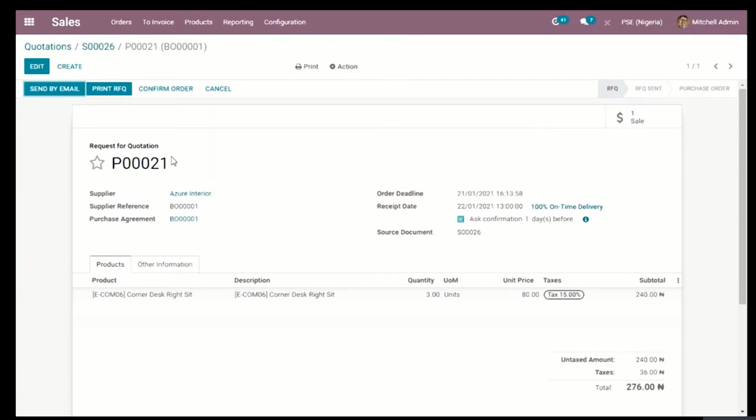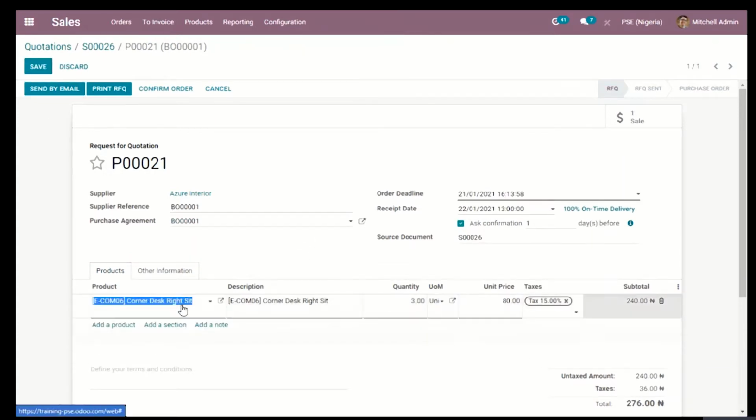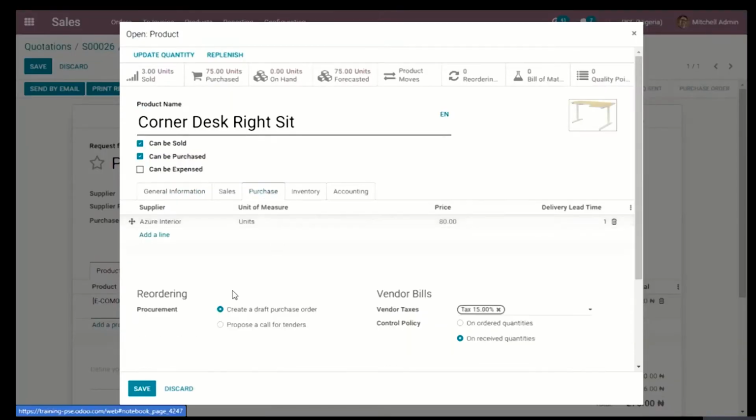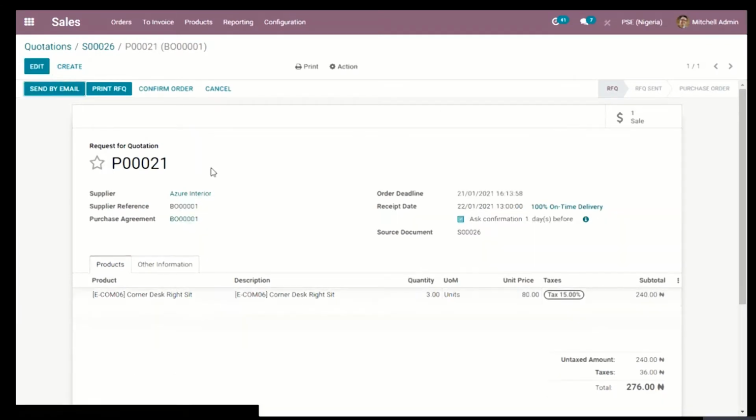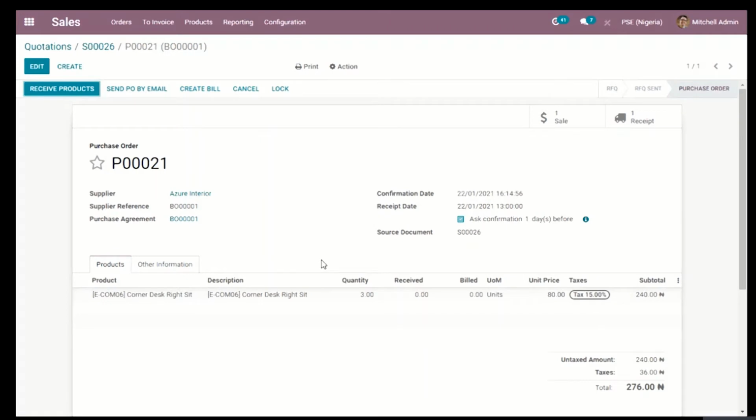Now it has created a request for quotation, because when creating a dropship, it requires us to assign a vendor that we might be buying this item from. So we have Azure Interior saved here, and we can decide to buy from Azure Interior automatically. Once you can see that the RFQ has been created, all we need to do is just confirm this order, and we expect that Azure Interior is going to make this product ready for us.